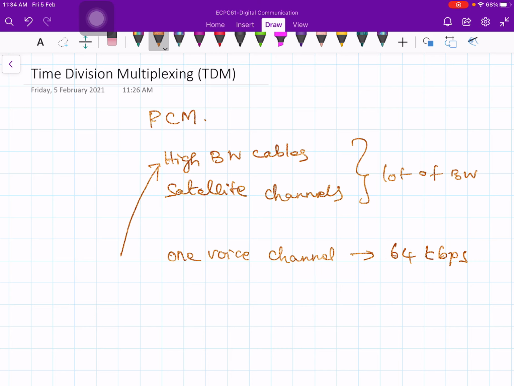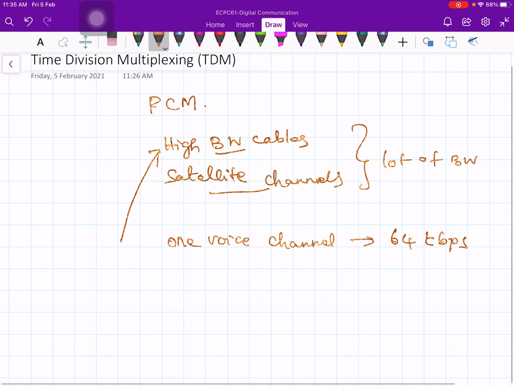The bandwidth is not used efficiently, because in high bandwidth cables like coaxial cables or satellite channels, much more bandwidth is available. Then we would like to make use of it by using some kind of multiplexing technique. I have listed some multiplexing techniques: frequency division multiplexing, time division multiplexing, code division multiplexing, space division multiplexing, wavelength division multiplexing. There are many methods one can employ to utilize the resources efficiently. And all this will be multiples of the basic pulse code modulation rate, that is 64 kilobits per second.